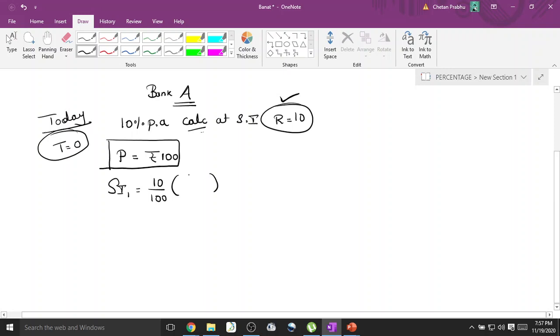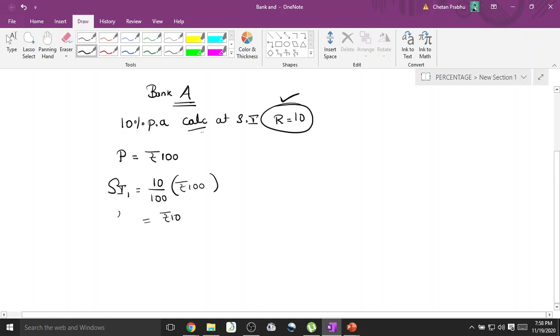What is the value you deposited today? 100 rupees. Yes or no? So what that line says is, be it for the second year, third year, fourth year, or 100th year, you always calculate your interest based on the original principal. Original principal is what? This much money, which is 100 rupees. Clear? So this is the concept of original principal. So 10% of 100 rupees is 10 rupees. So simple interest for the first year is 10 rupees.